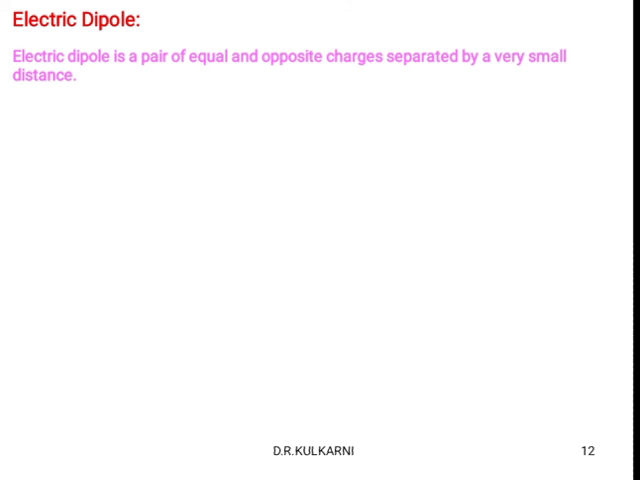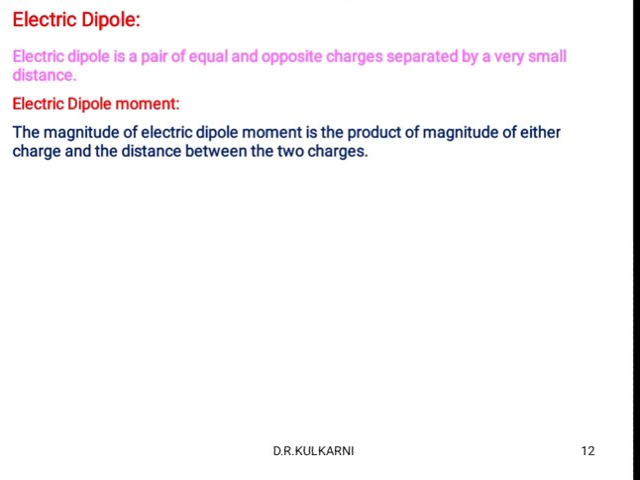Next, electric dipole. What is an electric dipole? An electric dipole is a pair of equal and opposite charges separated by a very small distance. Electric dipole moment means the magnitude of electric dipole moment is the product of the magnitude of either charge and the distance between the two charges.